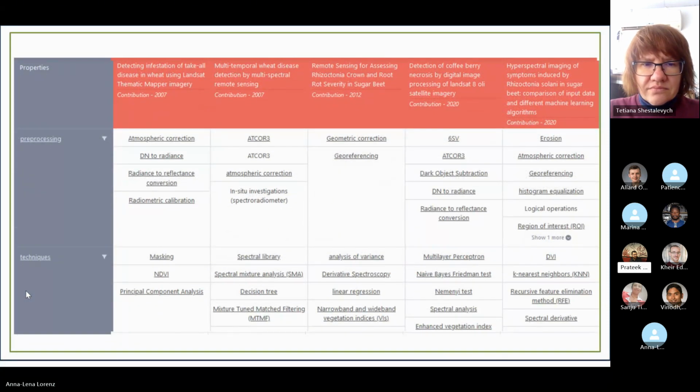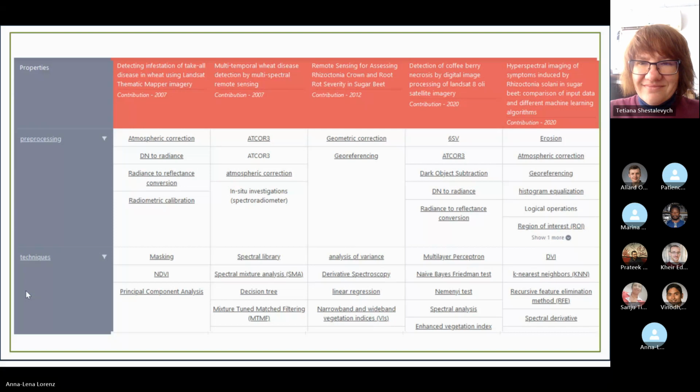So here you can see the pre-processing techniques. These are almost the same, but you can see in the last column that logical operations were also used in the pre-processing for remote sensing data. And coming to the techniques, you can see they used NDVI. I have prepared a lot of comparisons based on indices.